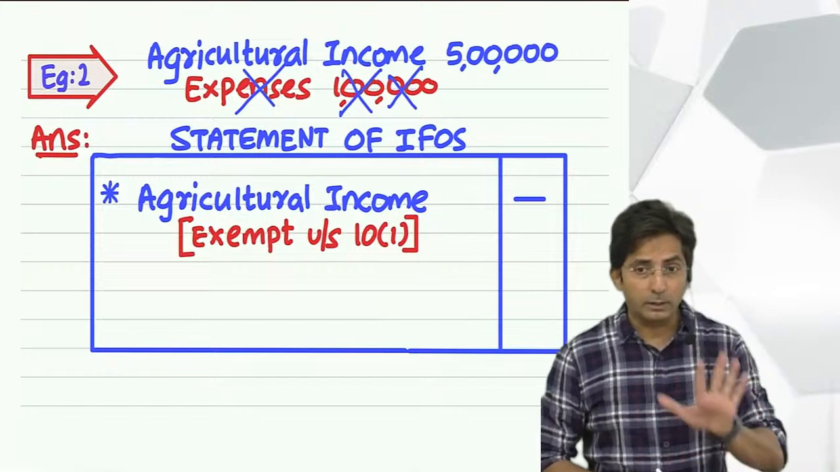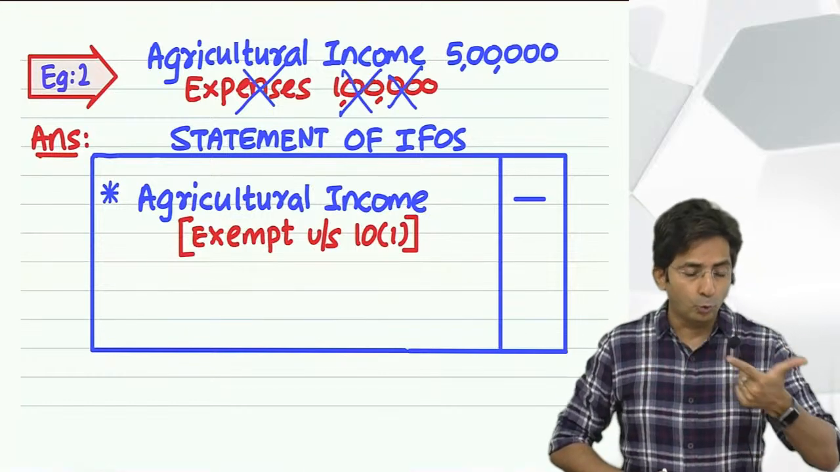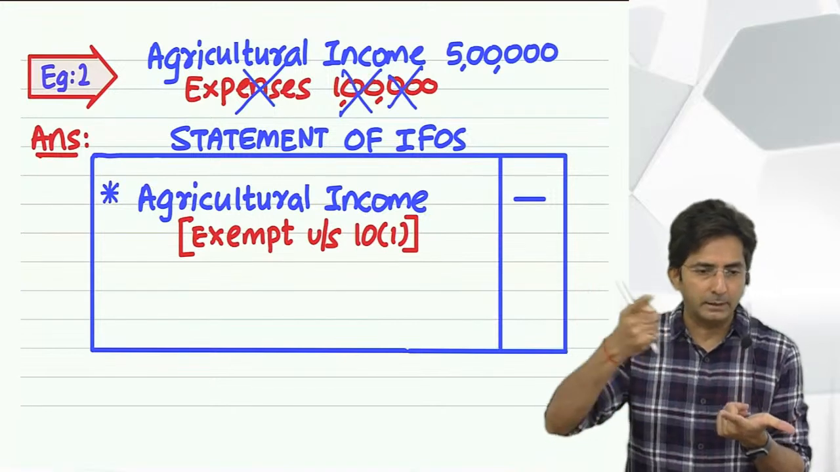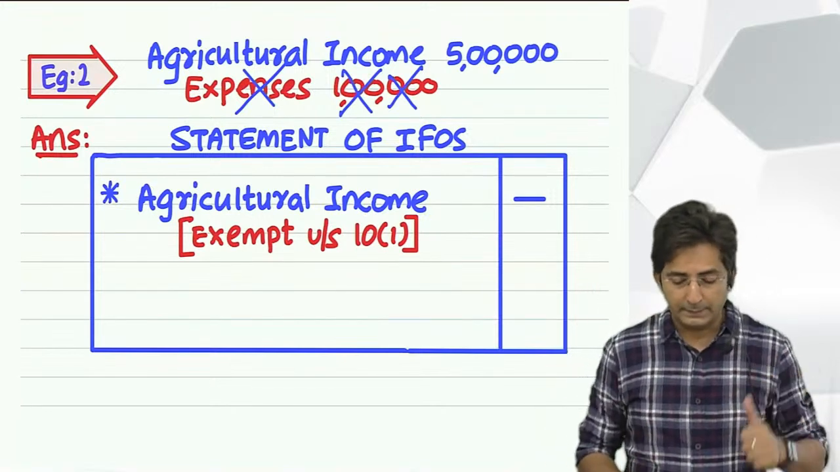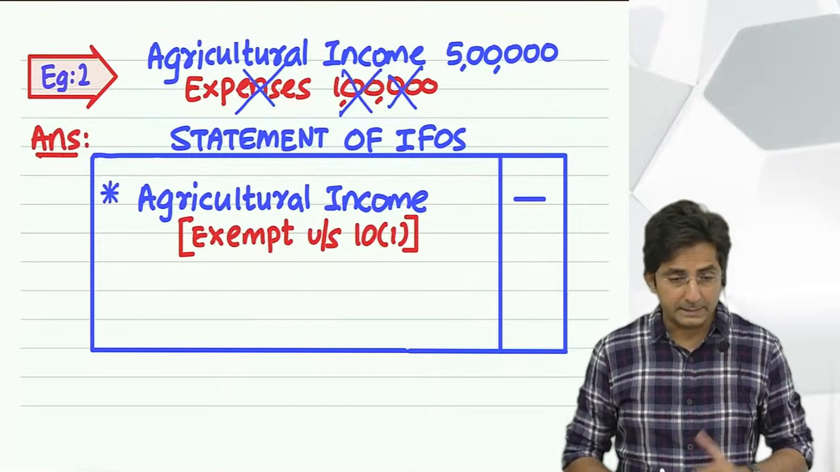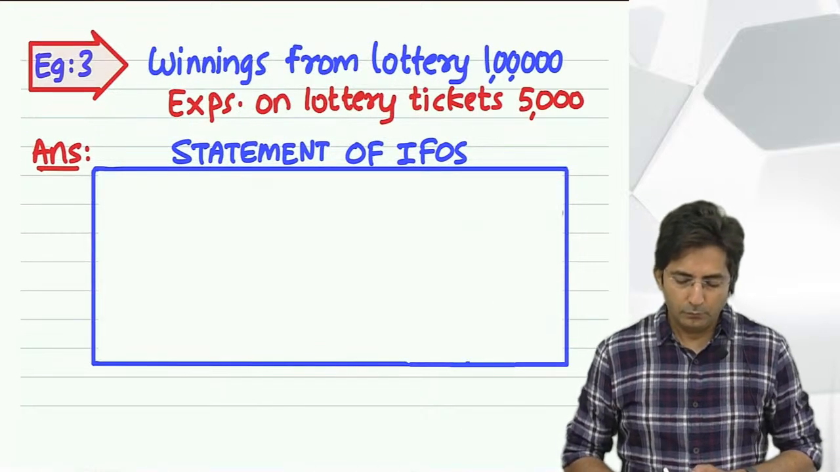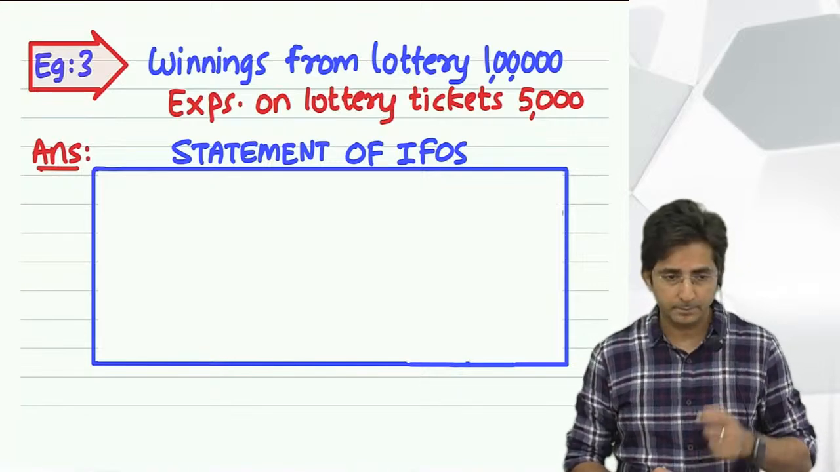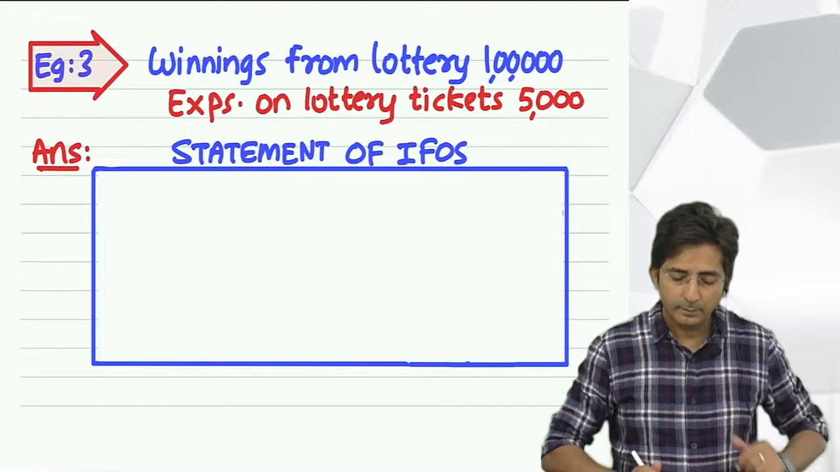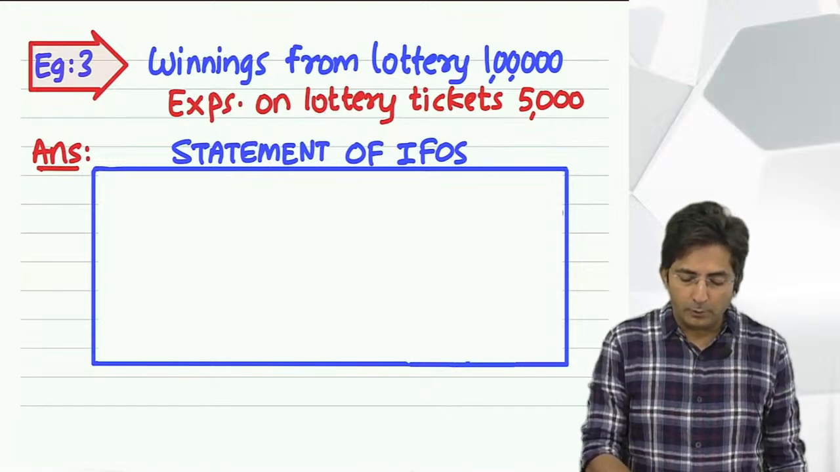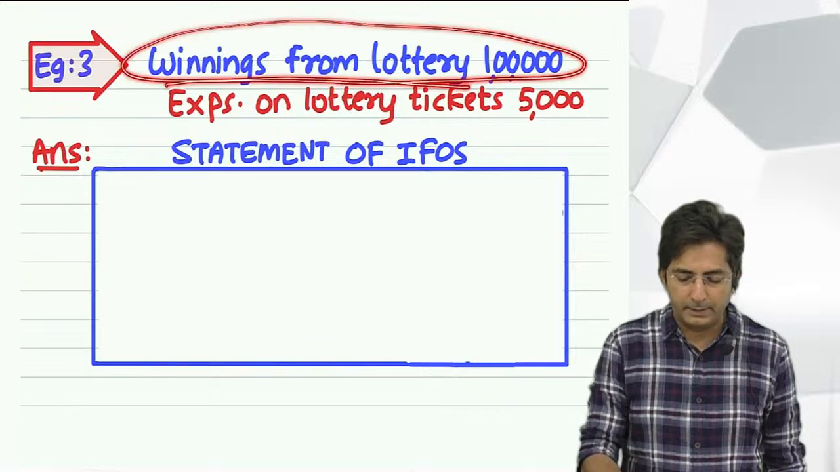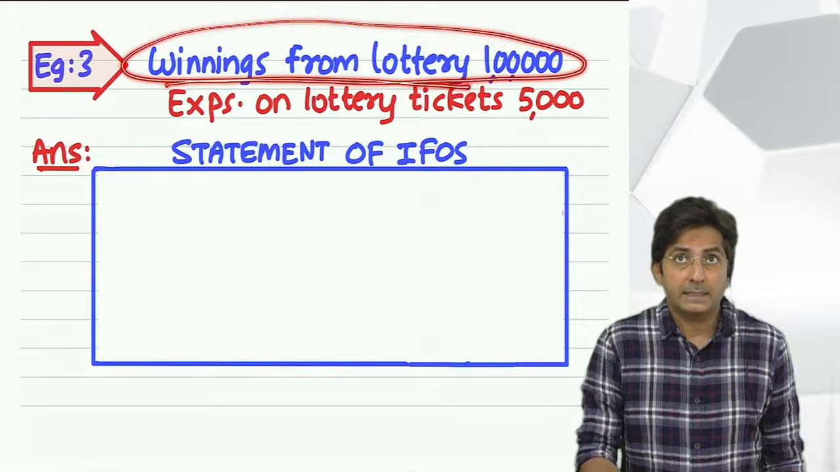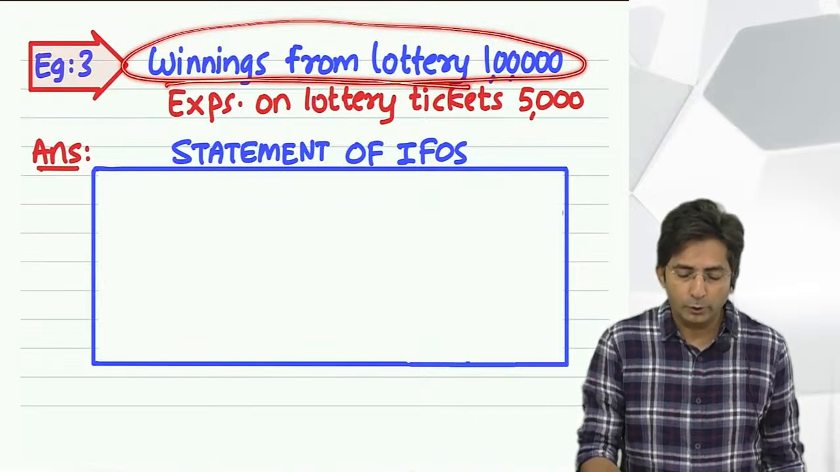So what did I say? Total 5 rules we are going to set. The 2 rules which we have set: taxable income, deduct the expense. Exempt income, ignore the expense. Now try this one. Example 3. Winnings from lottery, and then there are expenses on lottery tickets. Now tell me, winnings from lottery is taxable income or exempt income? It is taxable income. And as per what I said right now, taxable income, deduct the expense. So what would you do?